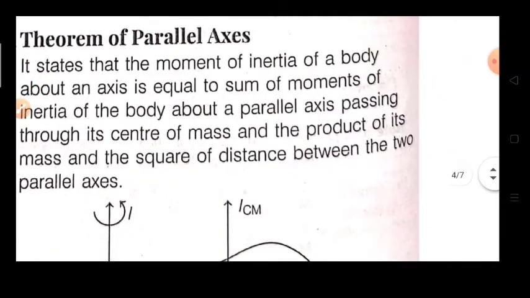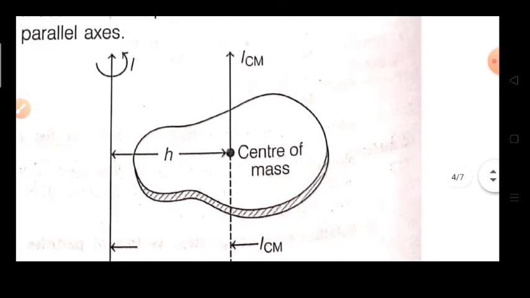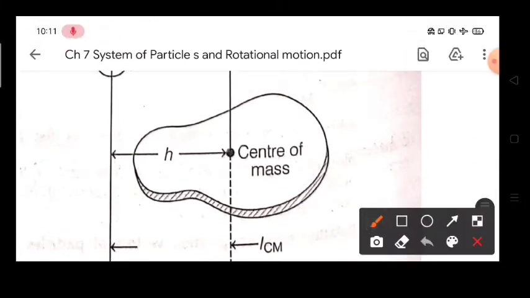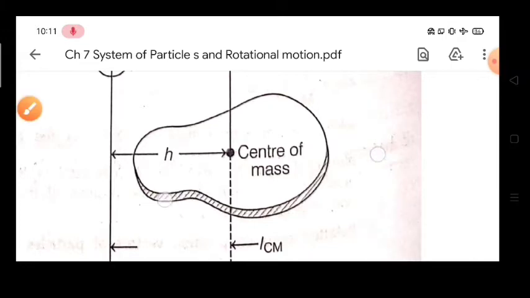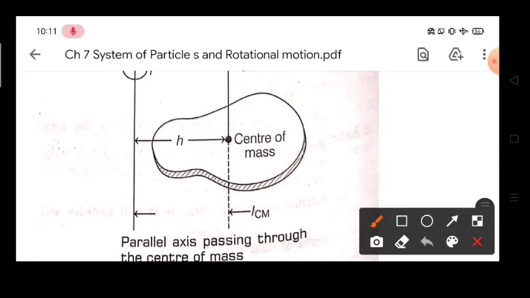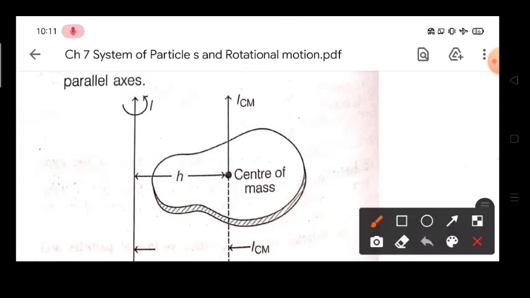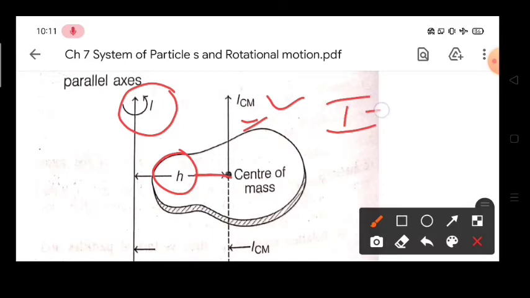Next we have the theorem of parallel axis. So what does the parallel axis theorem say? If a body is given and it has some moment of inertia about its center of mass, given in this diagram as ICM, then at a distance h from its center, if you want to calculate this I, then this I will be written as ICM, the moment of inertia about its center of mass, plus